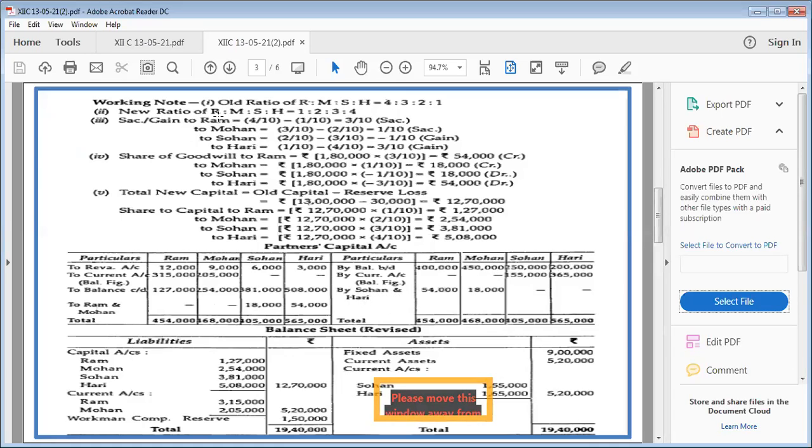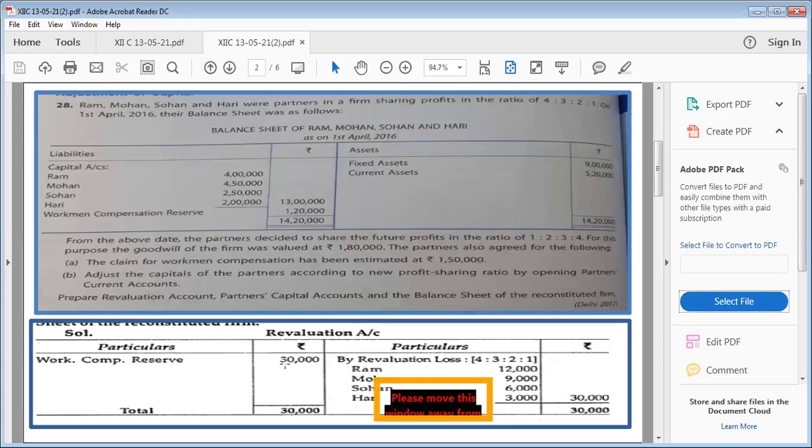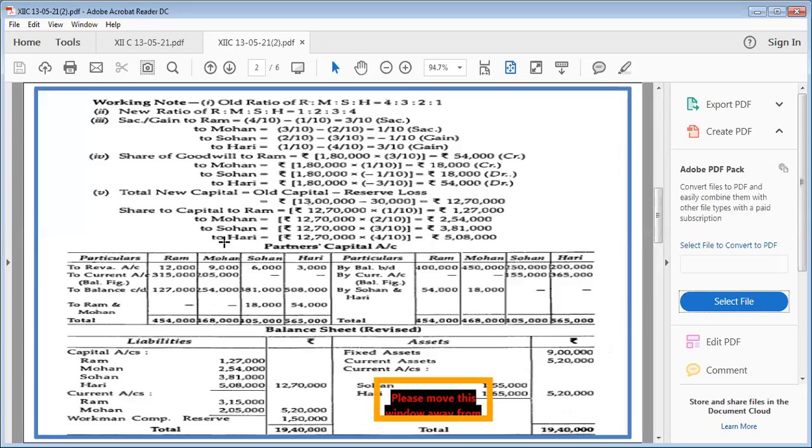Similarly, because we are crediting Ram and Mohan in our journal entry, these will be credited here. You can see here, and the amount will go in Sohan and Hari according to their respective share. So we have already adjusted. Now see, loss of revaluation, because it is appearing on credit side of revaluation, it will be debited in partner's capital account, always reversed effect.